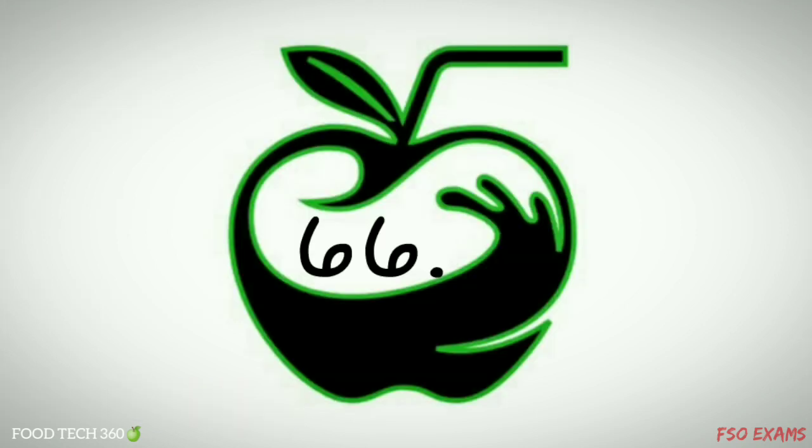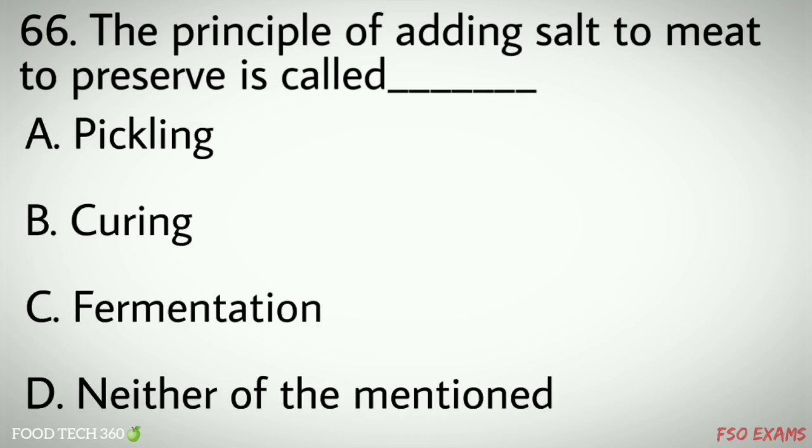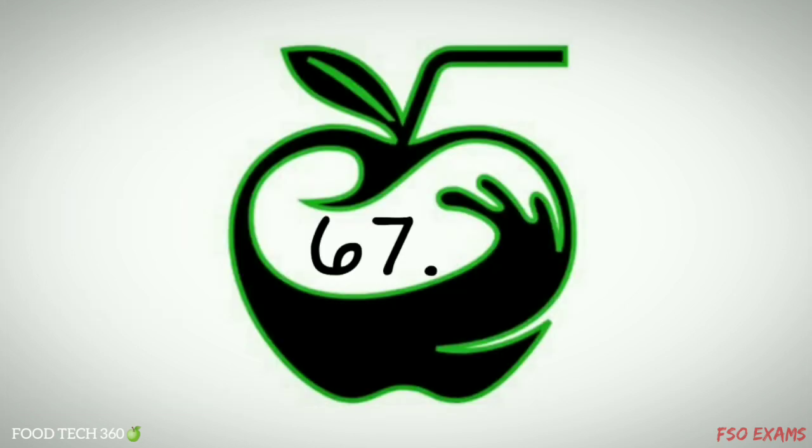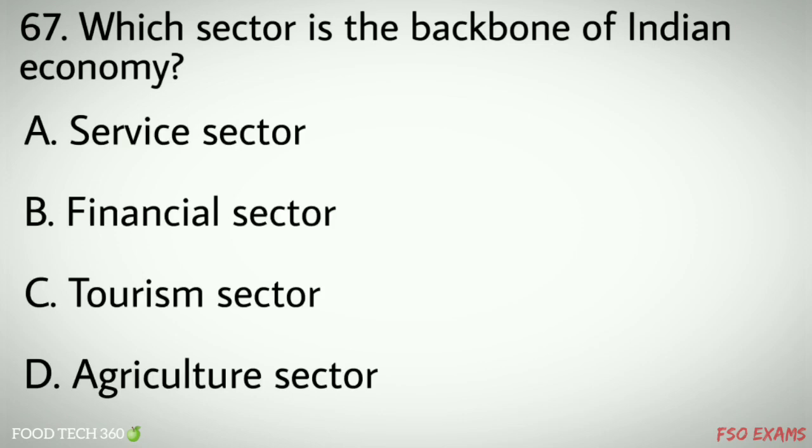Kumis. Question number 66. The principle of adding salt to meat to preserve is called dash. Options A. Pickling, B. Curing, C. Fermentation, D. Neither of the mentioned. Correct answer B. Curing. Question number 67. Which sector is the backbone of Indian economy? Options A. Service sector, B. Financial sector, C. Tourism sector, D.